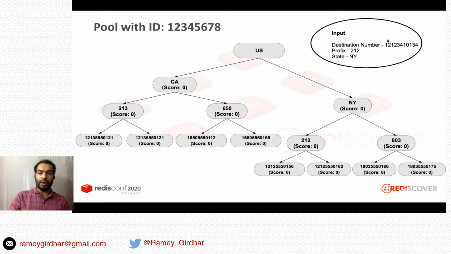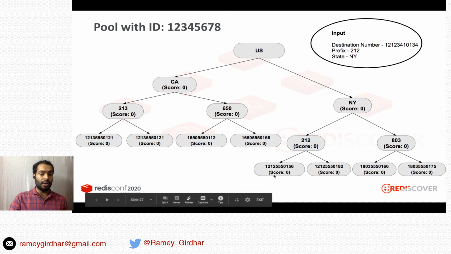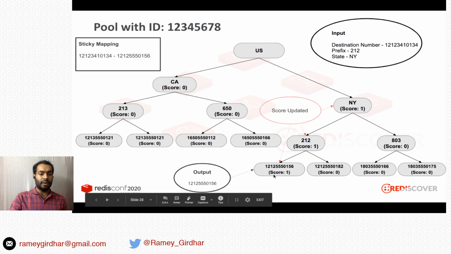The first input we got was the destination number with prefix 212 and state of New York. We have numbers with prefix 212. We have two numbers, so it will try to resolve to one of them. It resolved to the number ending with 156, and you can see the scores also being updated. New York score is 1, 212 score is 1, and the number score is 1. We also created a sticky mapping, which is basically a destination to source mapping for that number.